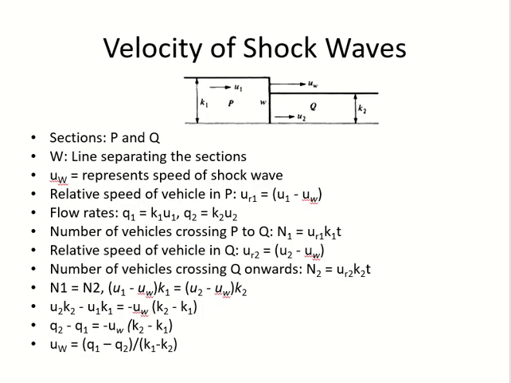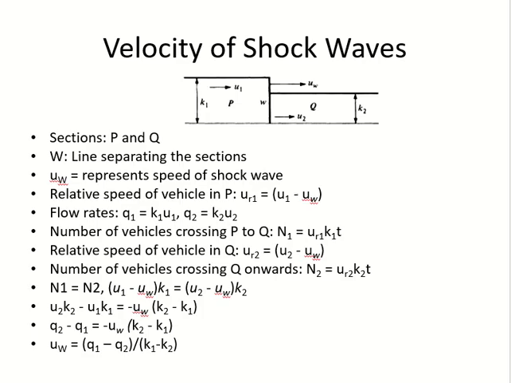So (U1 minus UW) K1 T, and this one is (U2 minus UW) K2 T. This is what you see here. UR1, UR2. Now in this equation you can see T was common on both sides, so T is cancelled out. You don't see T here.